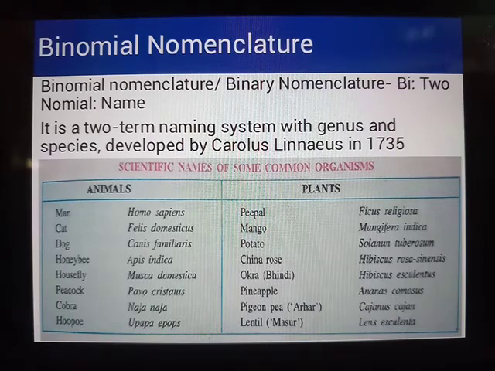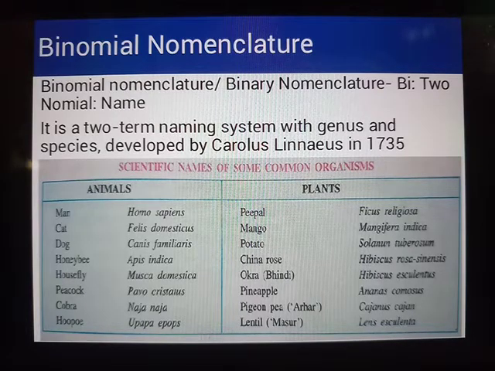And so we find that this binomial nomenclature system was made to name organisms. Binomial nomenclature, also said to be binary nomenclature. Bi means two and nomial means name. So that is the meaning of binomial nomenclature. That means two names are given for a particular organism. So it is a two-term naming system with genus and species. So we observe here that two names are given for a particular organism, developed by Carolus Linnaeus in 1735.